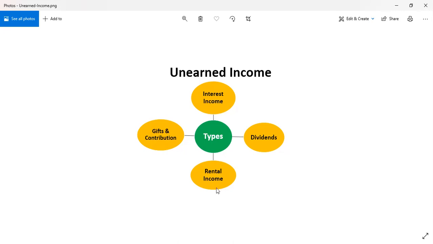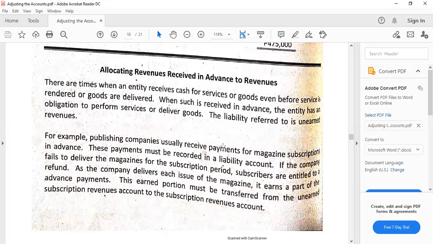Then rent also, if for example, the rent is not yet applicable for the usage for a particular month. And dividends, if the dividends are given prior to the actual or supposed earning point, and that's when declaration was made because profits were already earned by the corporations or our investees, for example. Investees meaning the corporations or entities that we have investments with or we have bought shares. Anyhow, that might be a discussion in higher accounting. So we just have to continue.